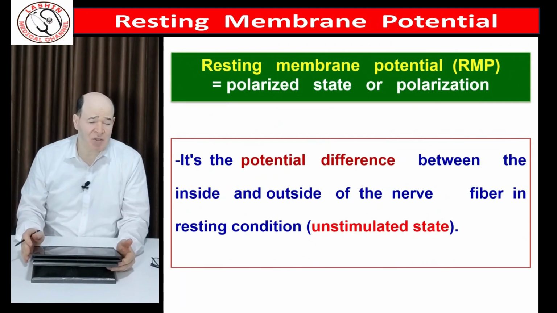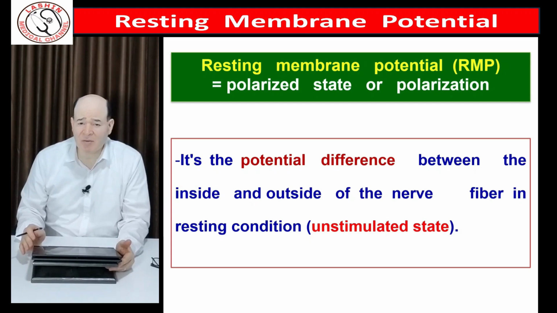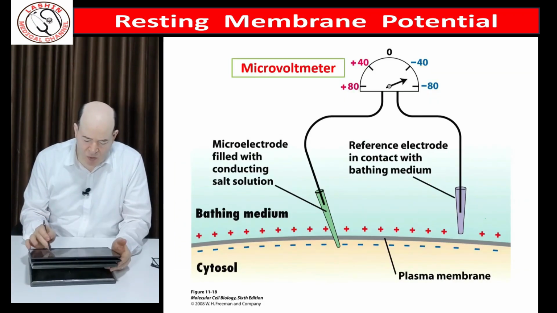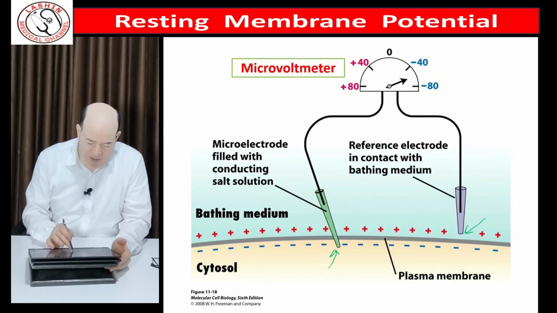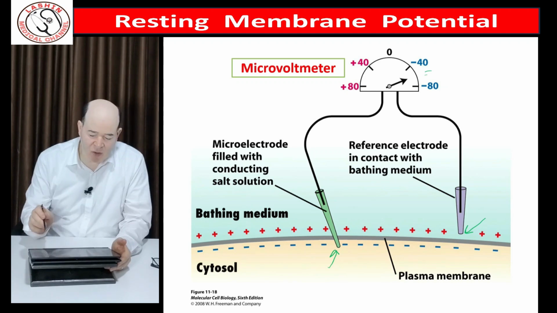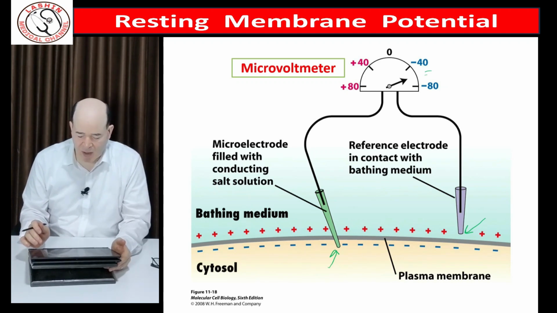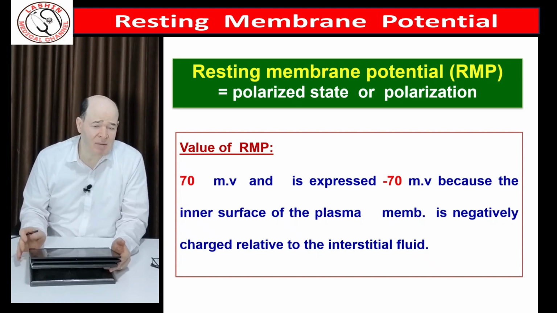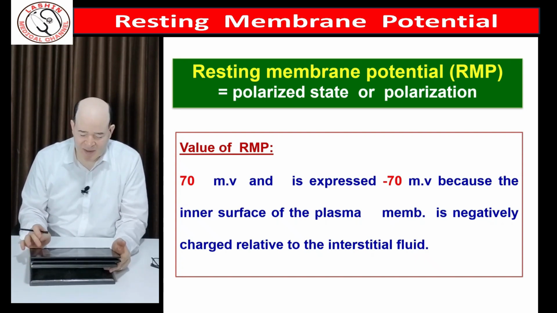So what is the definition of the resting membrane potential? The resting membrane potential is the potential difference between the outside and the inside of the neuron in the resting state. One microelectrode outside, the other inside. There is a potential difference of about minus 70 millivolts. The value of the potential may differ from one neuron to another. The value of resting membrane potential, as I said, is on average about minus 70 millivolts. It is 70 millivolts and we call it minus 70.